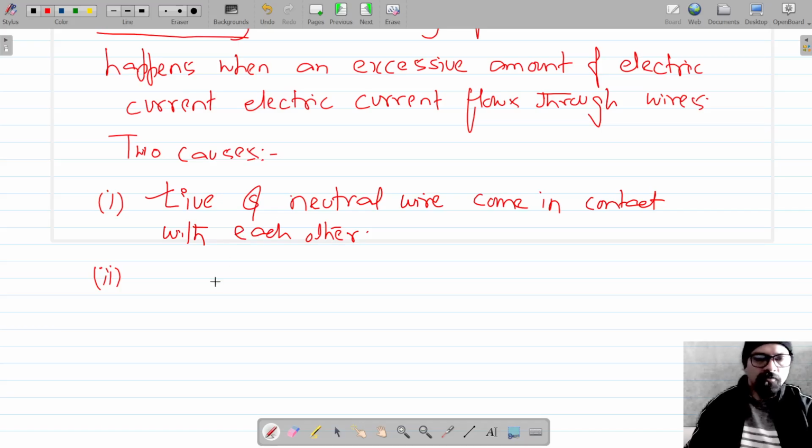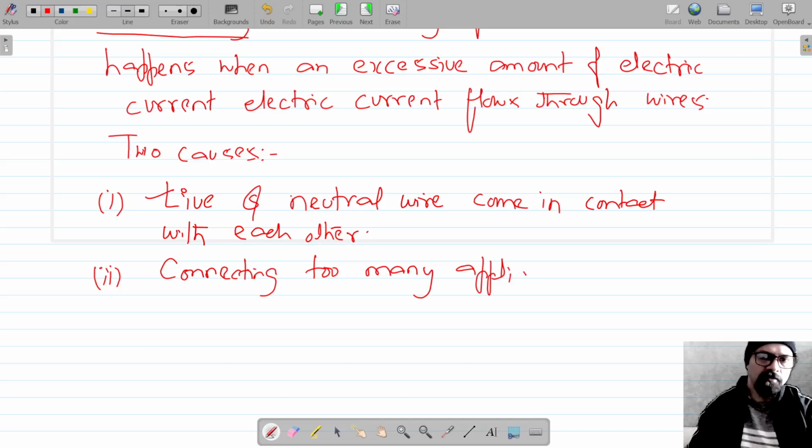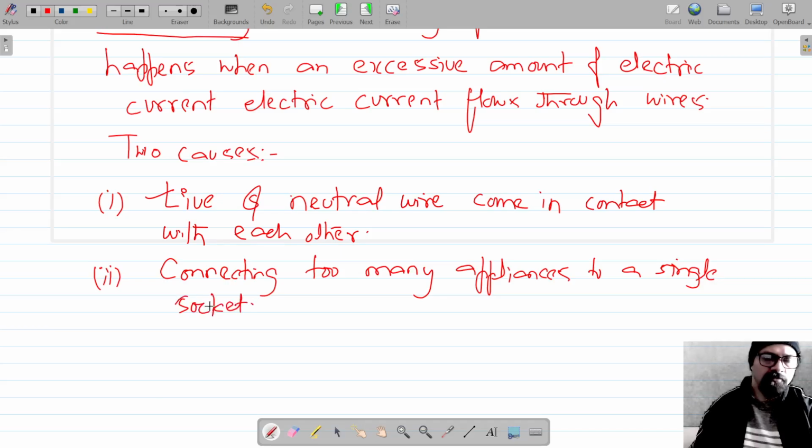Or overloading also means that we are connecting too many appliances to a single socket. So connecting too many appliances or gadgets to a single socket, like if you connect a geyser or a room heater or any other device to a single socket. So the excessive current will flow in the socket, and if the socket has a lower fuse rating, that will melt the insulation of the wire, and then the live and the neutral wire will come in contact with each other. So, the third reason could be the accidental hike in voltage supply.